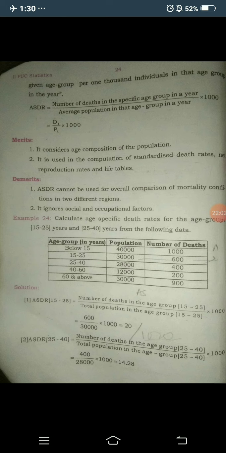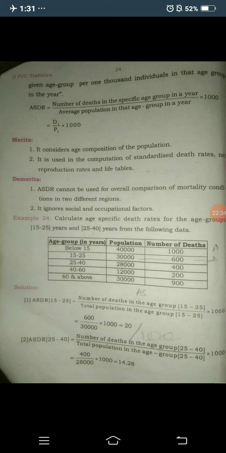In the general reproduction rate we consider only fertility related to birth, but in NRR, the net reproduction rate, we consider fertility and mortality. It is very important: one of the important concepts is age specific death rate, and it is also used in life tables.